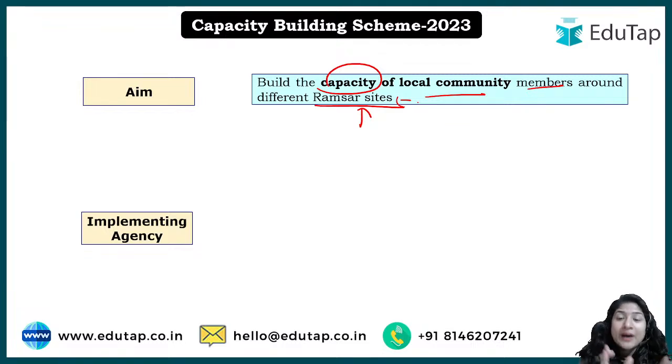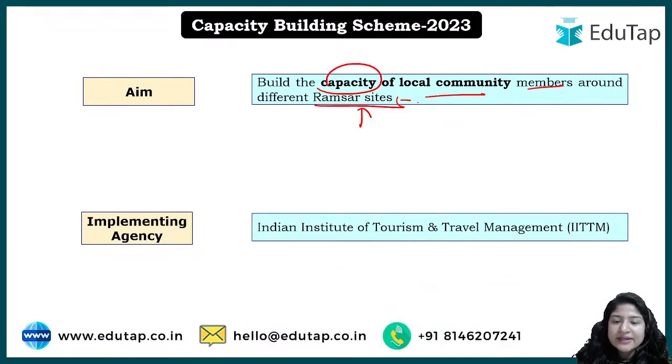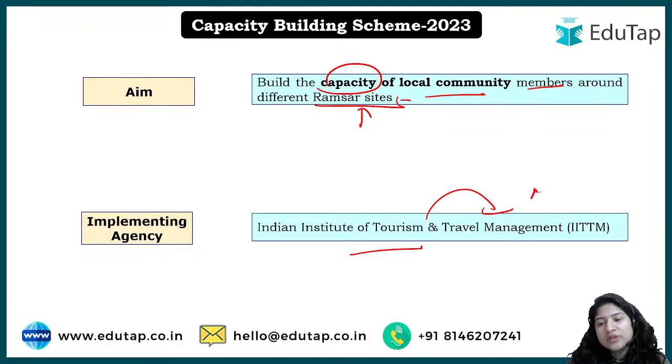And this particular part where ecotourism now has been added, it is under the Ministry of Tourism, right? But there will be a certain agency which will be training the people, training the local community, right? So there will be a certain agency which will work on the ground, at the root level, for it, right? So the implementing agency here is the Indian Institute of Tourism and Travel Management. So you can say it's a department under the Ministry of Tourism only, okay.